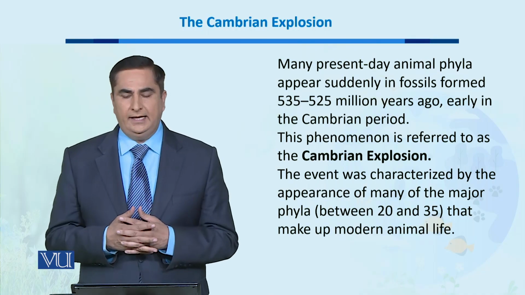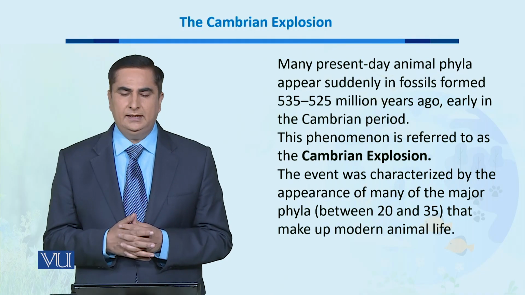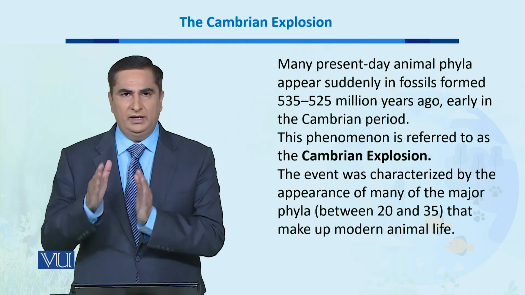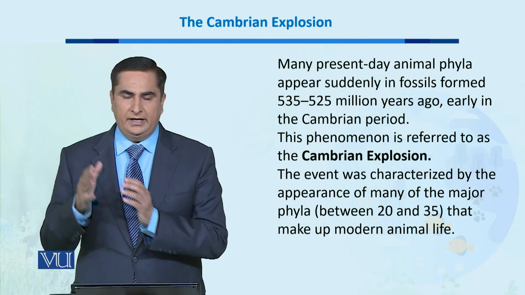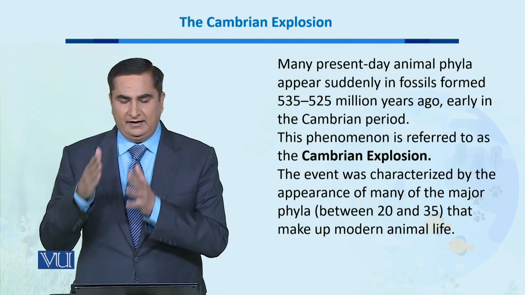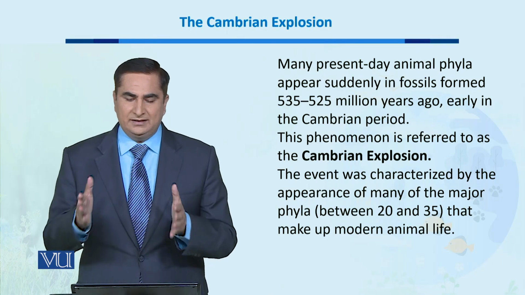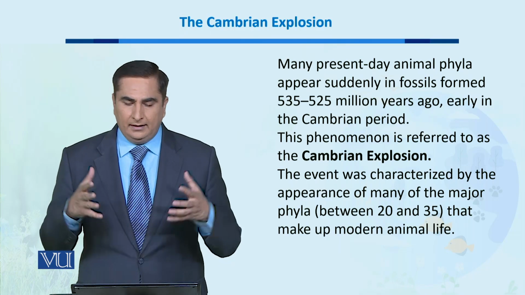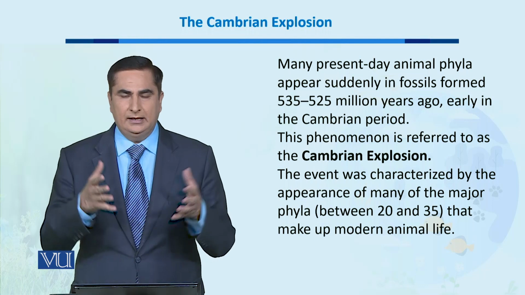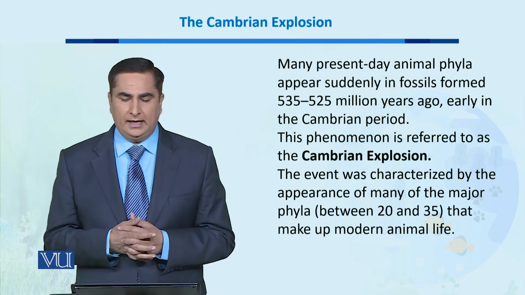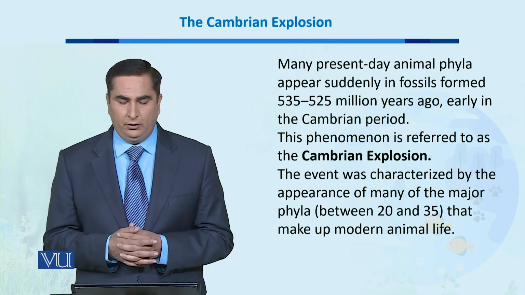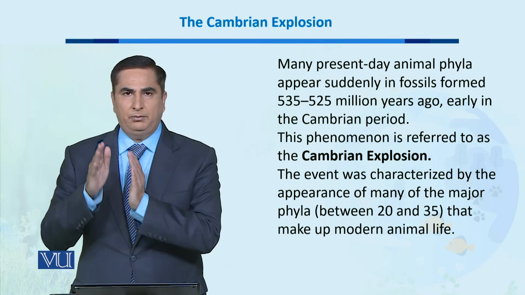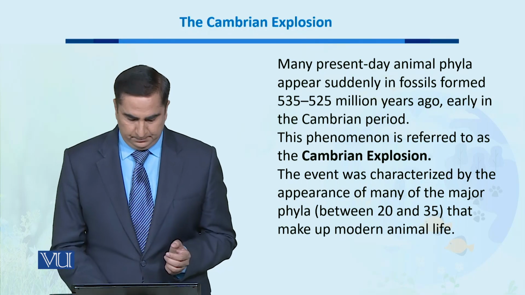Now, many present day animal phyla appear suddenly in fossils formed 535 to 525 million years ago, early in the Cambrian period. This phenomenon is referred to as the Cambrian explosion because within a span of 10 million years, you can see a number of animal phyla suddenly appeared. This event was characterized by the appearance of many of the major phyla, between 25 to 35, that make up the modern day animal life forms.